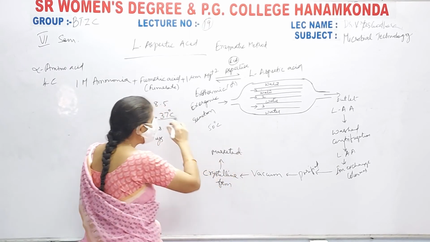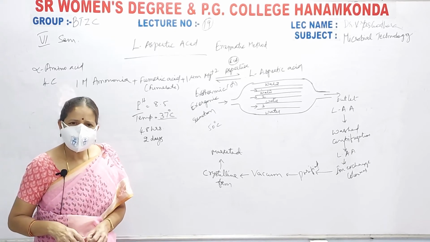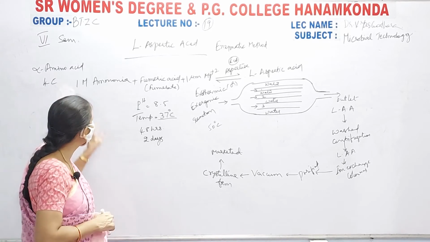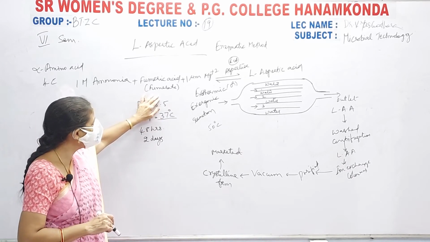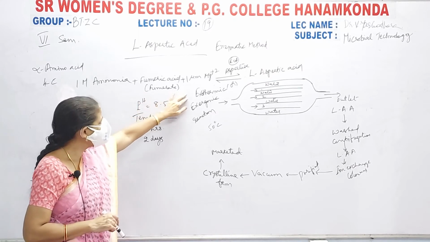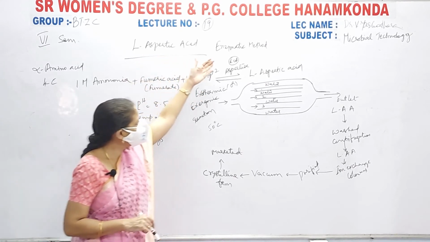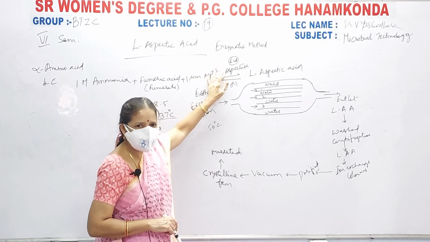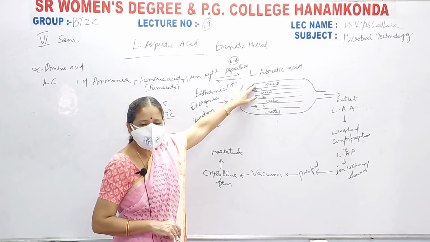I am not using any molasses, carbon source, or nitrogen source. Simply you will be adding 1 molar ammonia plus fumaric acid, or fumarate, plus 1 micromolar magnesium ions for the activation, and next immobilized E. coli cells that help in the extraction of aspartase enzyme, and this aspartase enzyme helps in the synthesis of L-aspartic acid in a